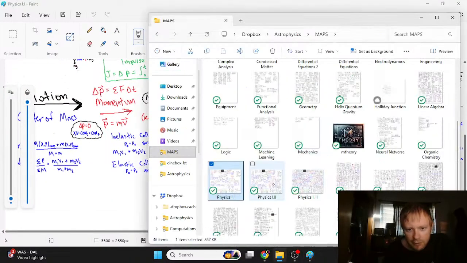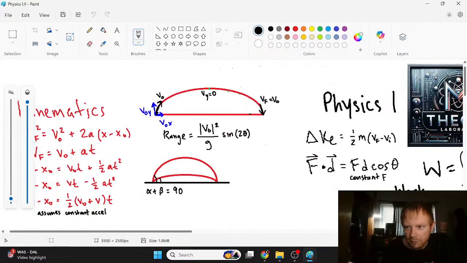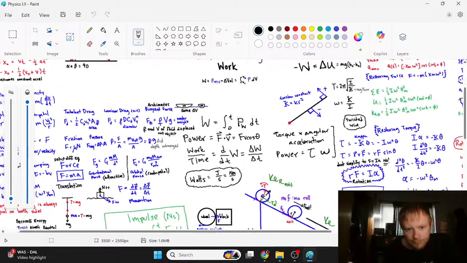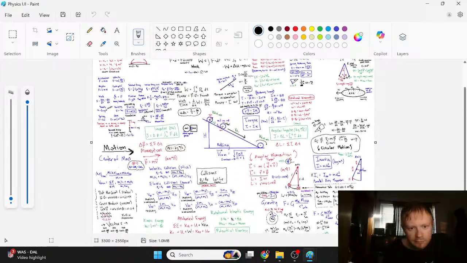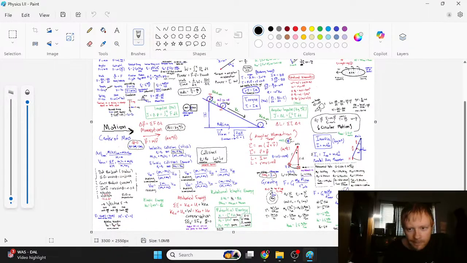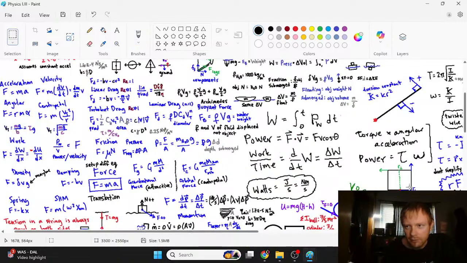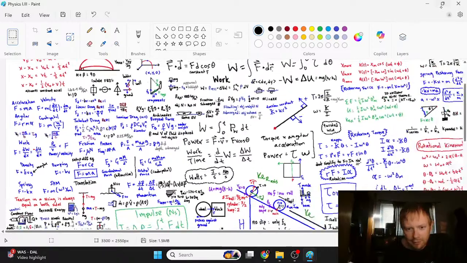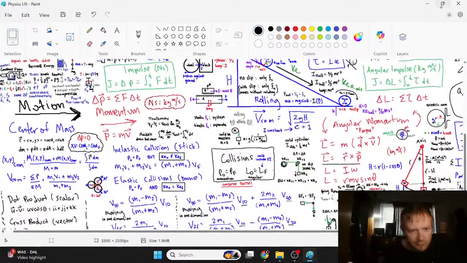The second version has a little bit more info on it because, well, mechanics is a big topic. You can see it starts to get pretty expansive, but still reasonable. It's the final sheet right here that I'm working on right now because, well, mechanics just gets crazy. So much stuff.